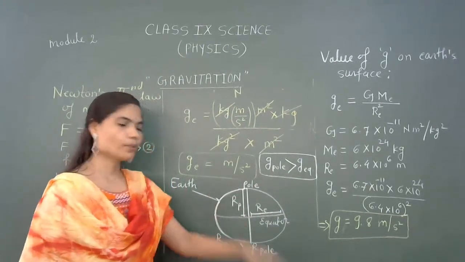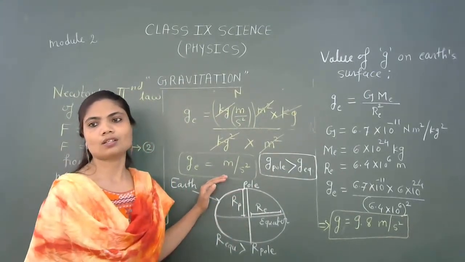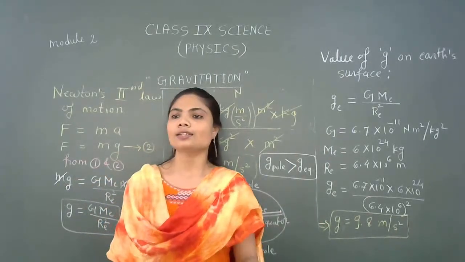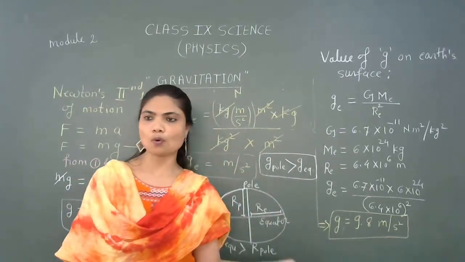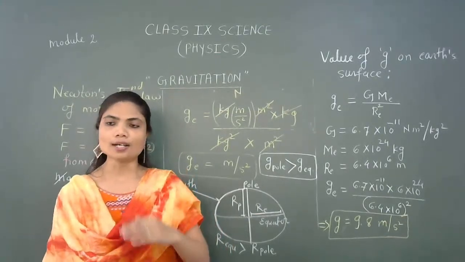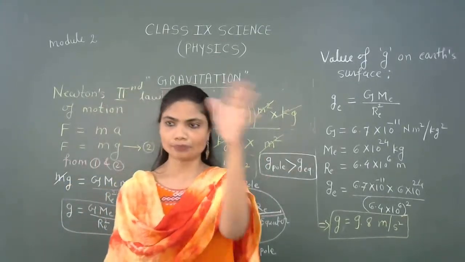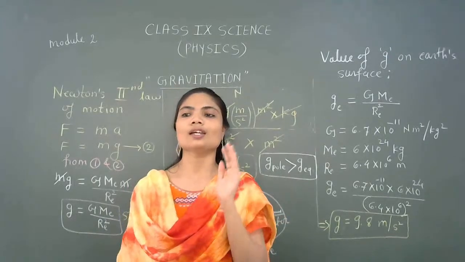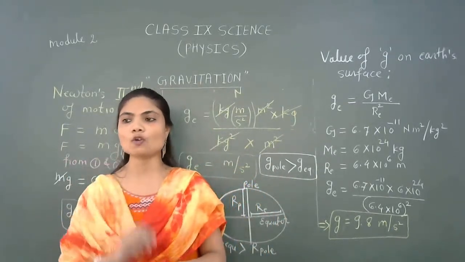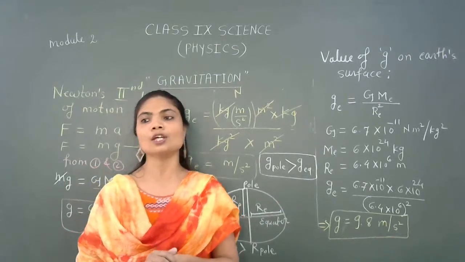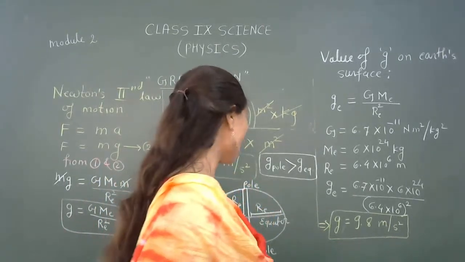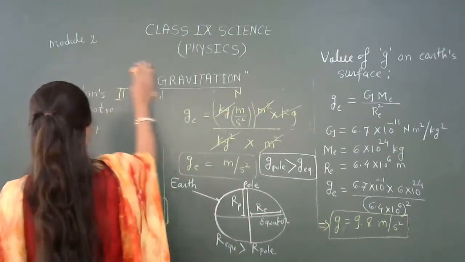Okay, so because of its not perfectly spherical shape, the radius changes, and thereby g will vary at the pole and at the equator. But on the surface, we consider it to be constant. Only near the surface, the value of small g is considered to be constant. Okay. So we have to understand how it will lead to the idea of this.